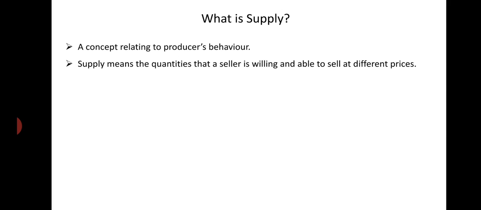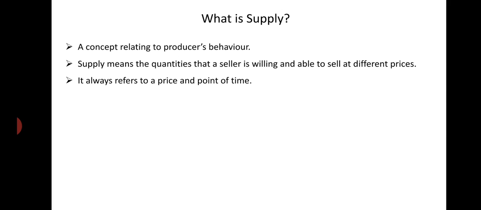And what is willingness to sell? Willingness to sell a commodity mainly depends on the price of the commodity, because to get more profit, generally the sellers or the producers sell more of their commodities at higher prices, right? So willingness to sell mainly depends on the price of the commodity. So supply means quantities that a seller is willing and able to sell at different prices.